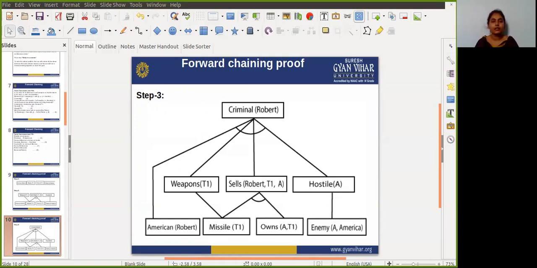So we can add Criminal(Robert), which is inferred from all the available facts, and hence we reach our goal statement. You can see, guys, how we reach from bottom to top. So it is proved that Robert is a criminal using the forward chaining approach.